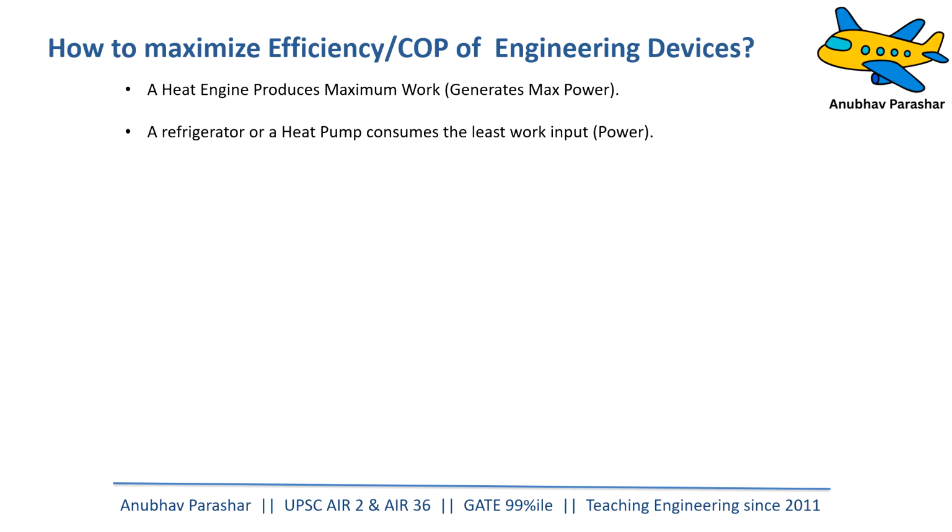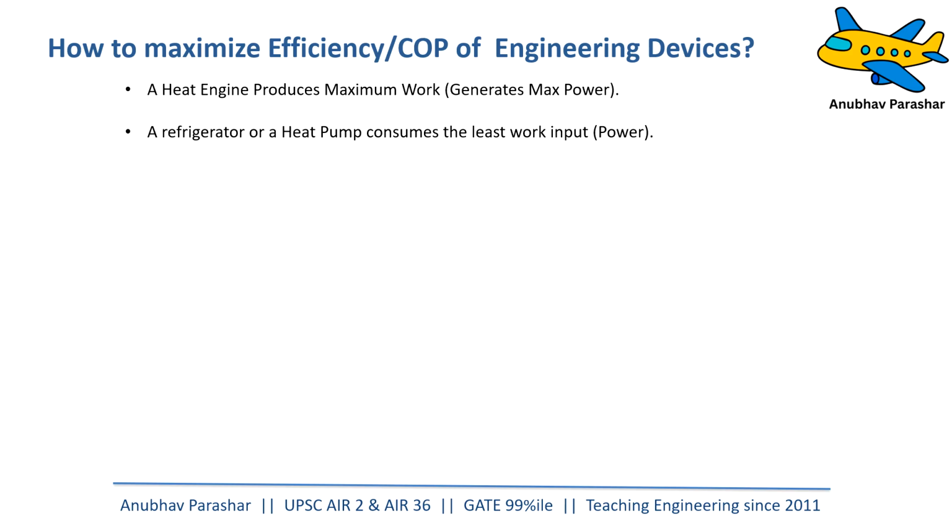And finally, we are able to understand that by operating in a cycle, accepting heat from a higher temperature source and rejecting heat to a lower temperature source, a heat engine can actually produce some work. And vice versa, we can also cool down a space like the AC or the refrigerator or heat a room using the heat pump.